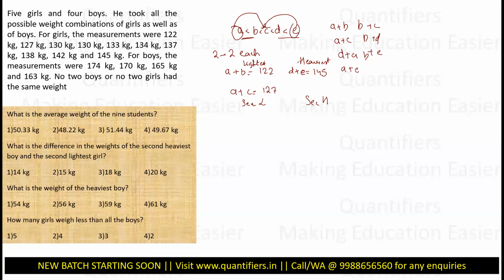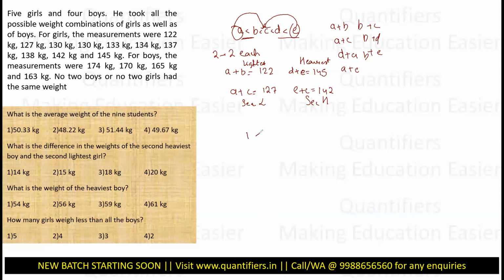E plus C will result in the second heaviest weight, that is nothing but 142, right? So these combinations are those combinations which I can uniquely determine, and then nothing else can be uniquely determined. You can always determine the lightest and second lightest and heaviest and second heaviest. These 4 combinations can be uniquely determined.